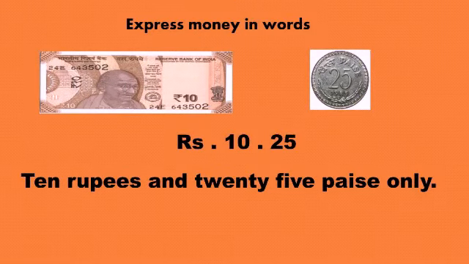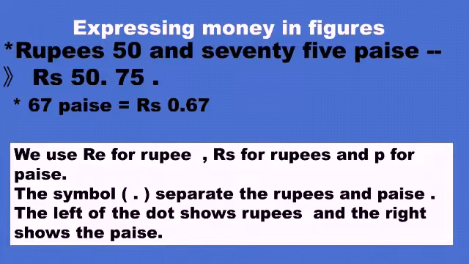We are going to learn how to express money in words. Suppose here I have given you the image of a 10 rupee note and a 25 paise coin. So we can write it in figures. Rupees means Rs, 10.25. In words we can say 10 rupees and 25 paise only. So this way we are going to learn how to express money in figures, and when it is in words, how to express it in figures.